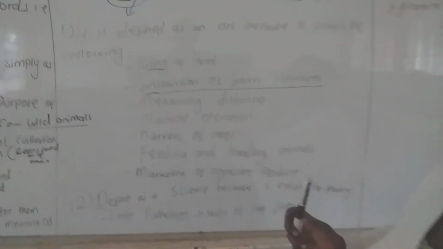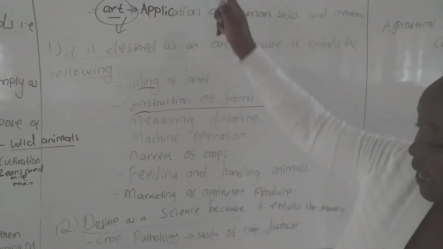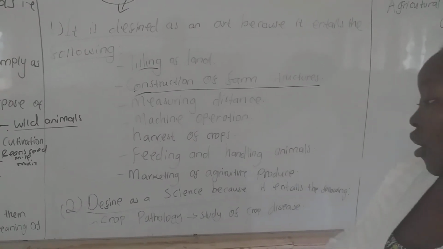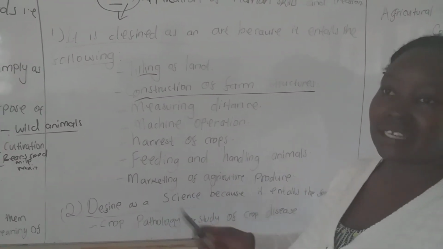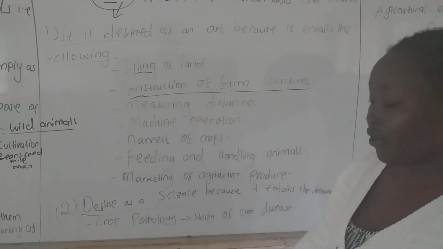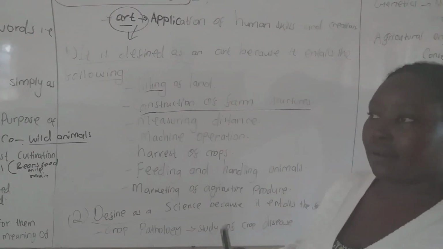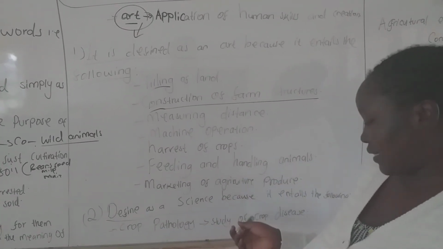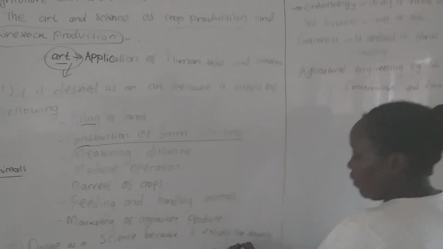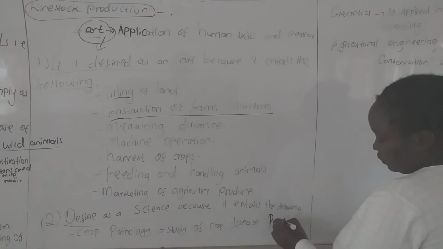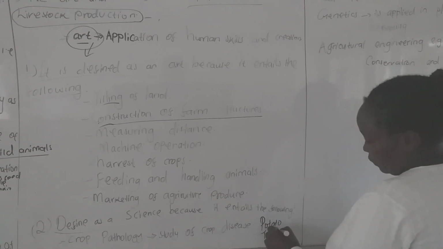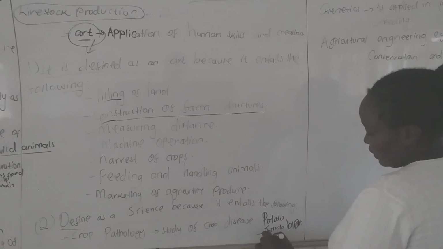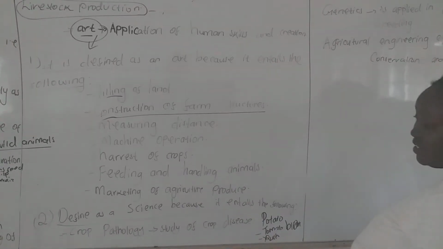And then agriculture can also be defined as a science because it entails the following. Number one, it entails what we call crop pathology. Crop pathology is just the study of crop diseases. For example, we have a disease of tomato and potato that we call the blight. Those are examples of crop diseases. We have rust as a fungal disease for cereals.